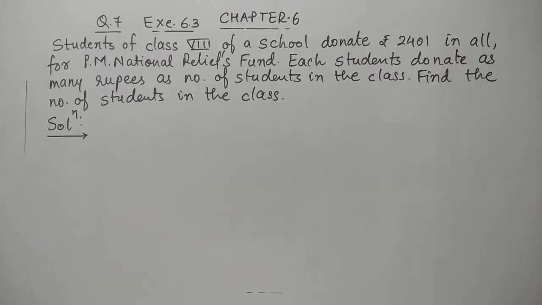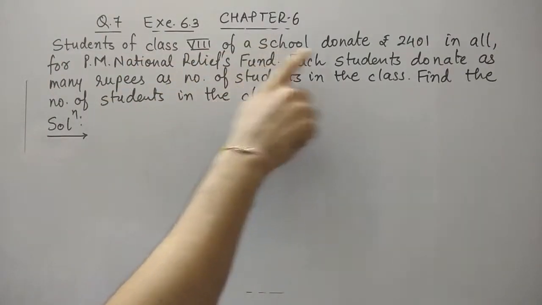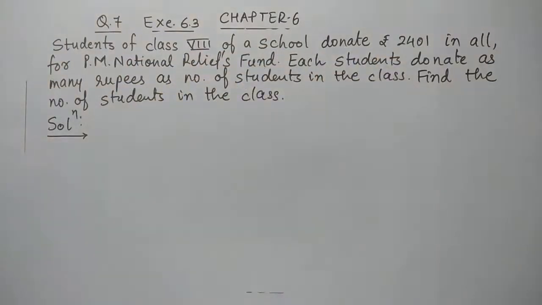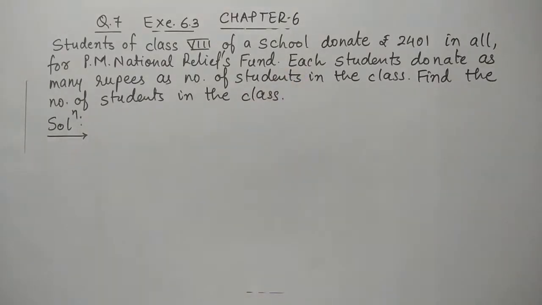Let's see question number 7. It is given that the students of class 8 of a school donate rupees 2401 in all for the Prime Minister National Relief Fund. That is the donation they give. This is the condition, and it is very interesting. It is said that each student donates as many rupees as the number of students in the class.